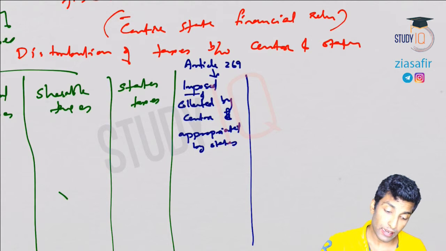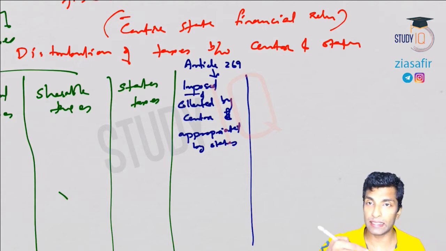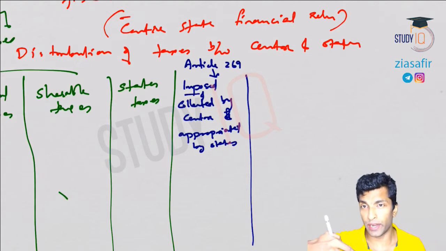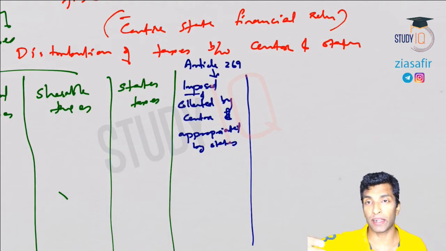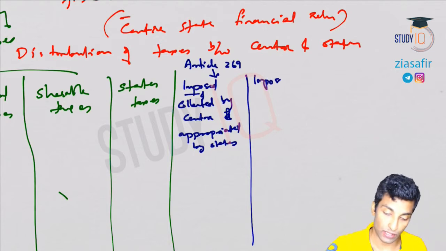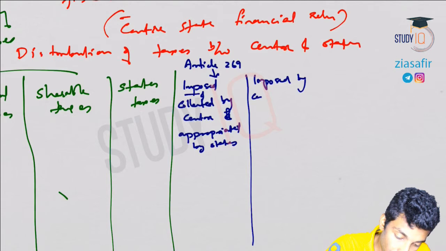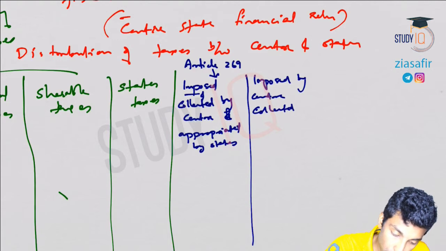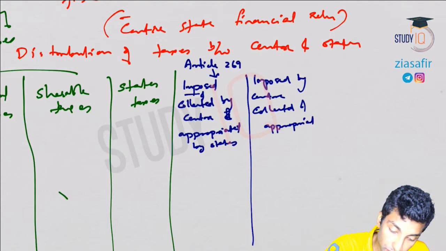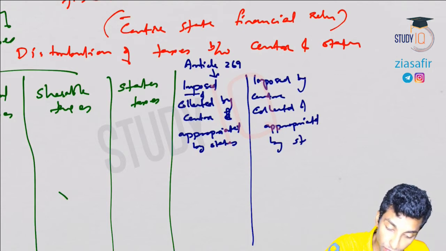Then another category: imposed by center, collected and appropriated by states.